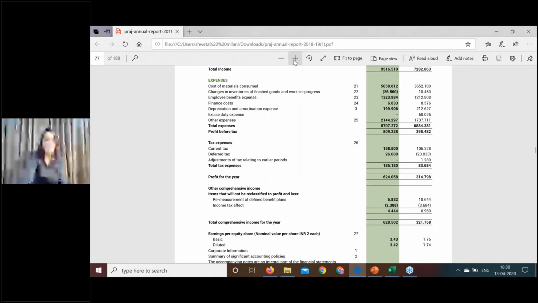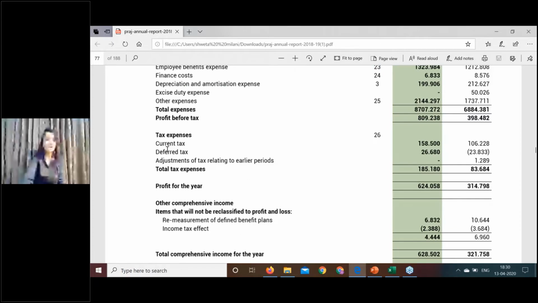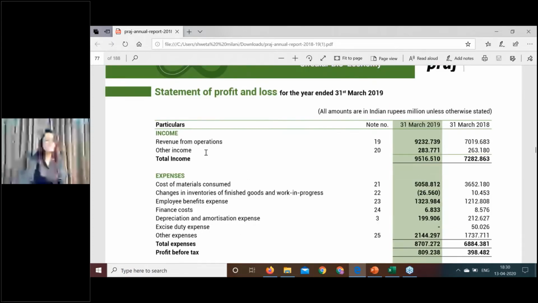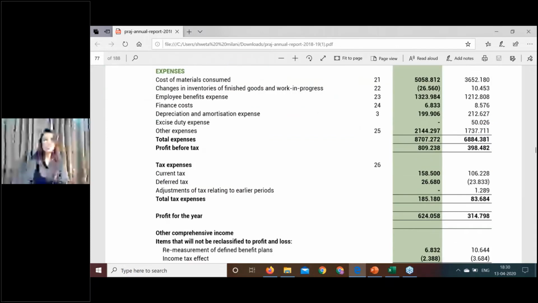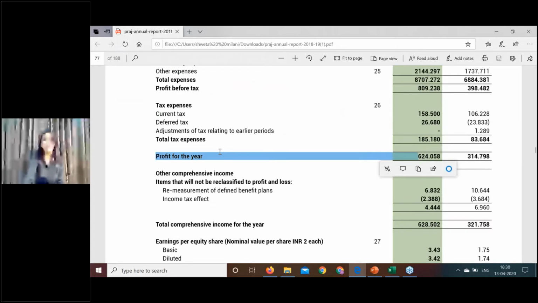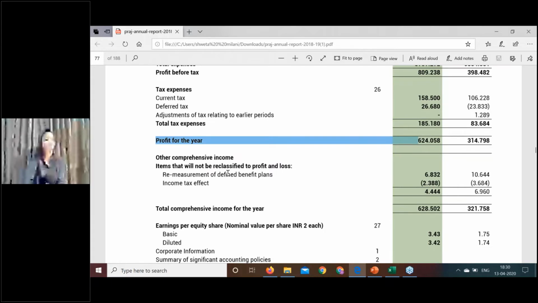If you can see the profit and loss, at the initial stages, normally it is income, revenue from operations, expenses, you have profit before taxes, you have tax expenditure, you have profit for the year. Till here, everything is the same, there is no change. But after that, there is other comprehensive income. It is a statement below the statement of profit and loss. In other comprehensive income, they have specified certain items which will be routed through other comprehensive income.